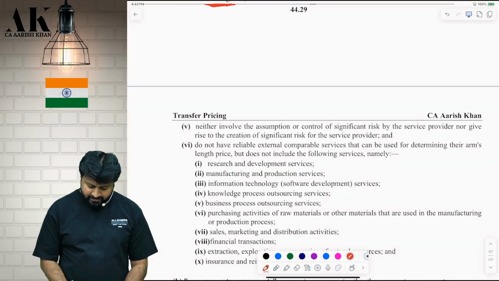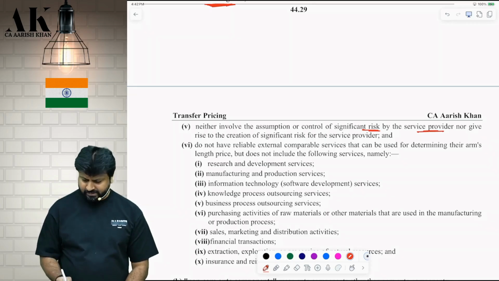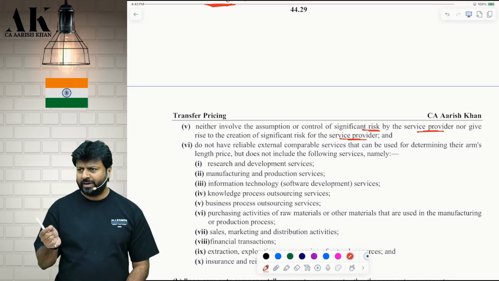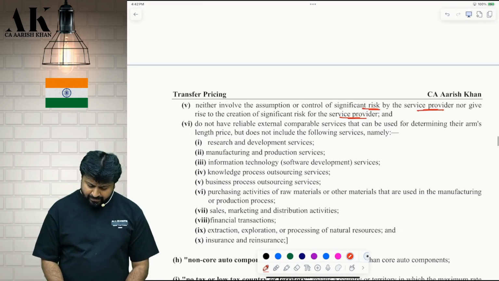Neither involve the assumption or control of significant risk by the service provider. There is no significant risk to the service provider in providing these services. Nor give rise to creation of significant risk to the service provider. So the risk has to be very minimal. As the name itself suggests, it's a very low value adding service. They do not have any reliable external comparable services that can be used for determining their arm's length price, but does not include the following services definitely.